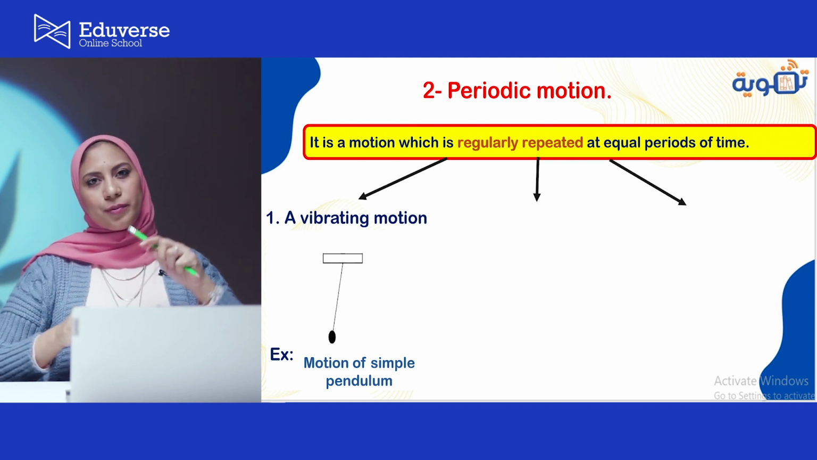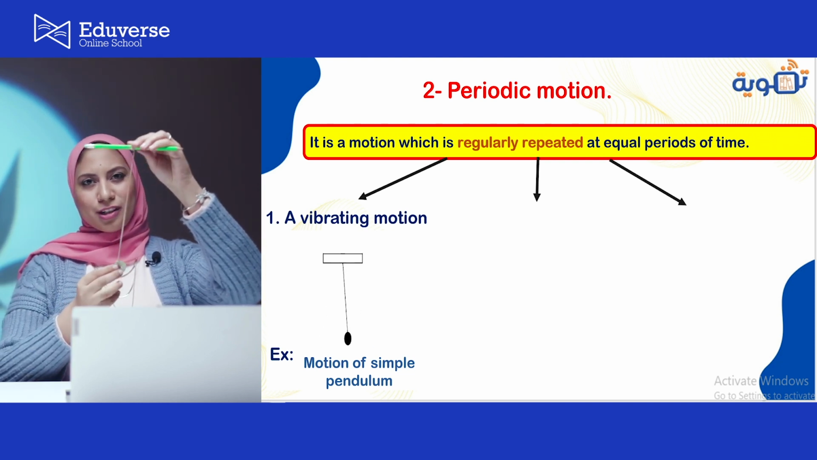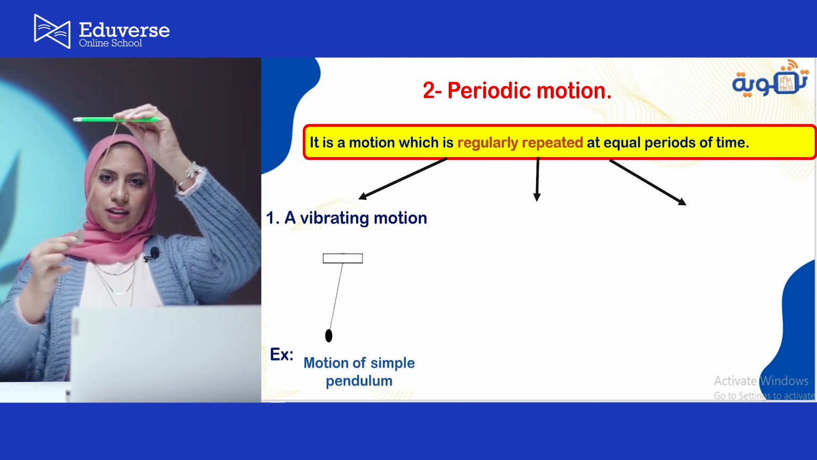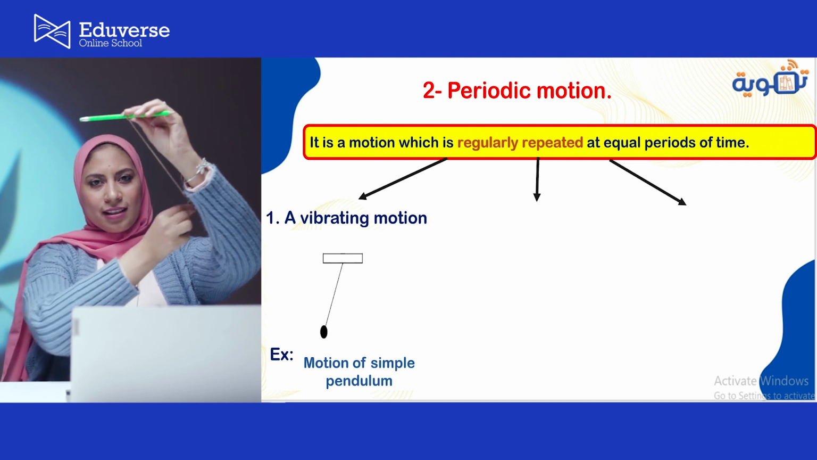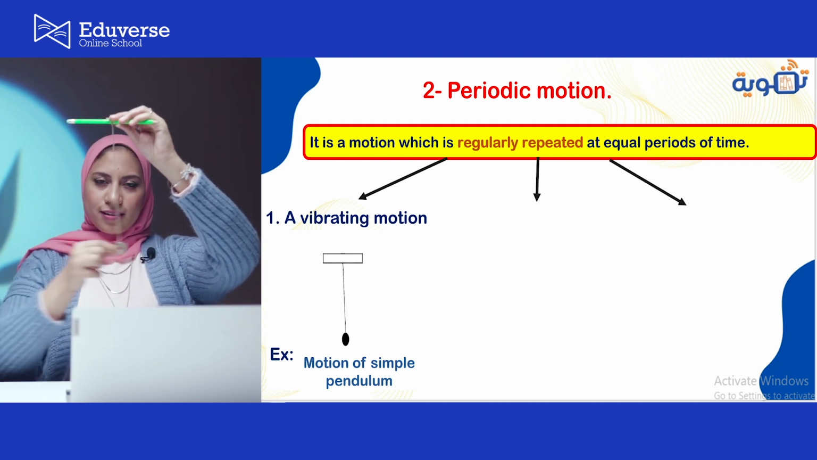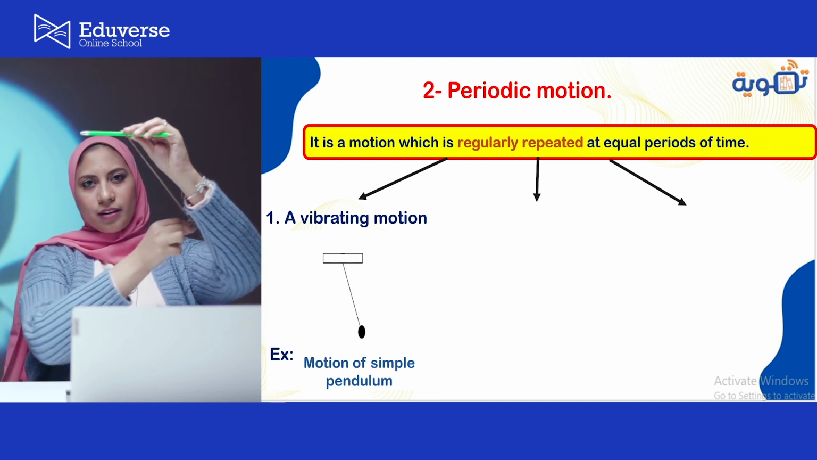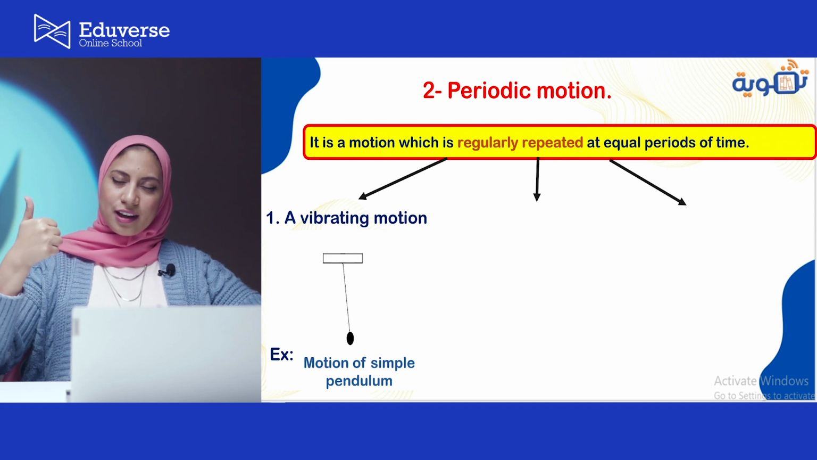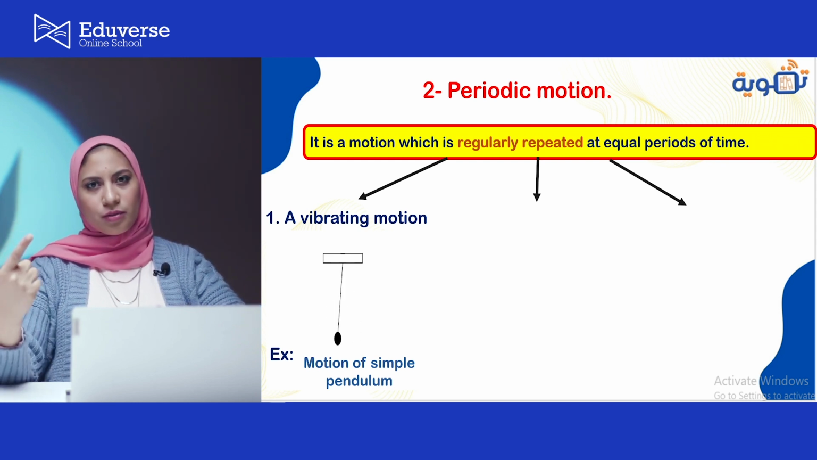Like for example, the pendulum. Here is my pendulum. I made it at home. The pendulum is always moving right and left, and of course it will repeat this motion in equal periods of time. So this is a periodic and also a vibrating motion.